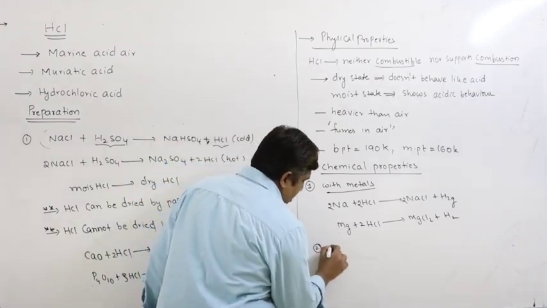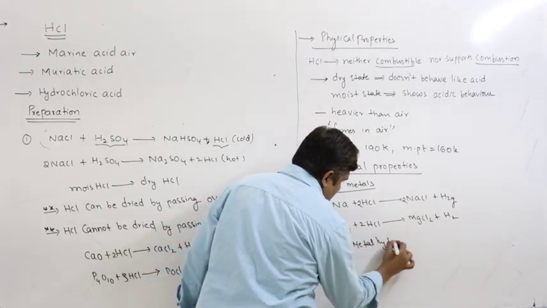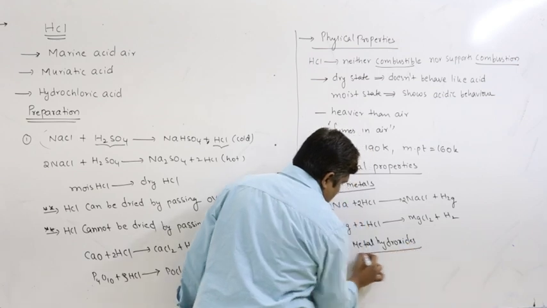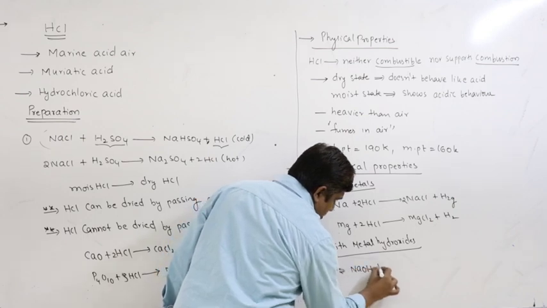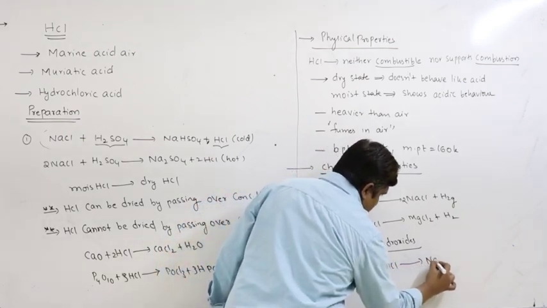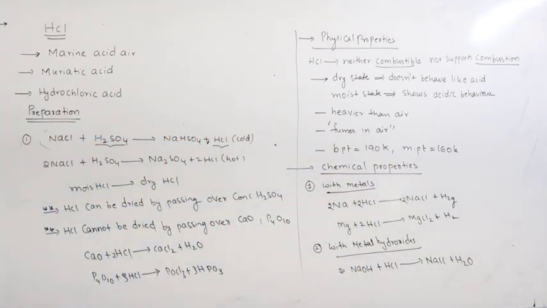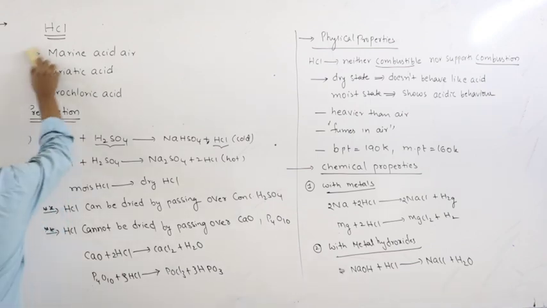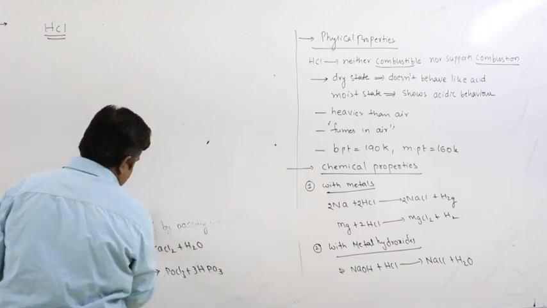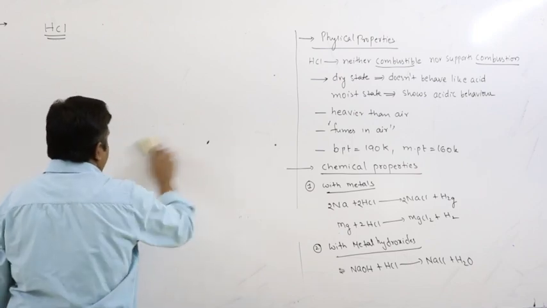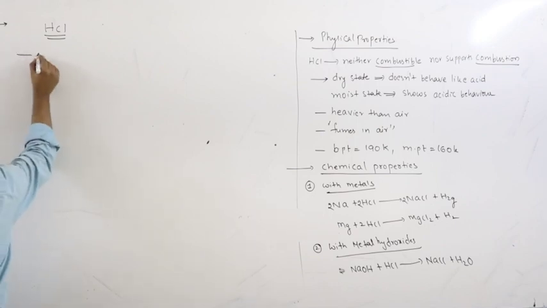With metal hydroxides, for example, sodium hydroxide, NaOH reacts with HCl, resulting in the formation of NaCl and water. Similarly, you can write with magnesium hydroxide. It also reacts with metal oxides.